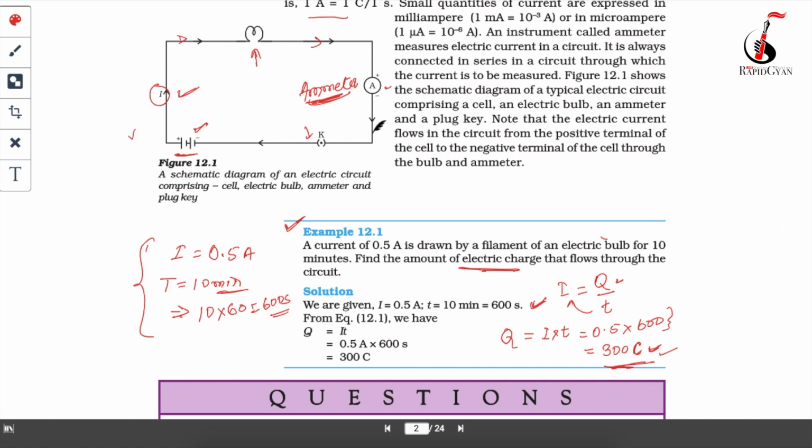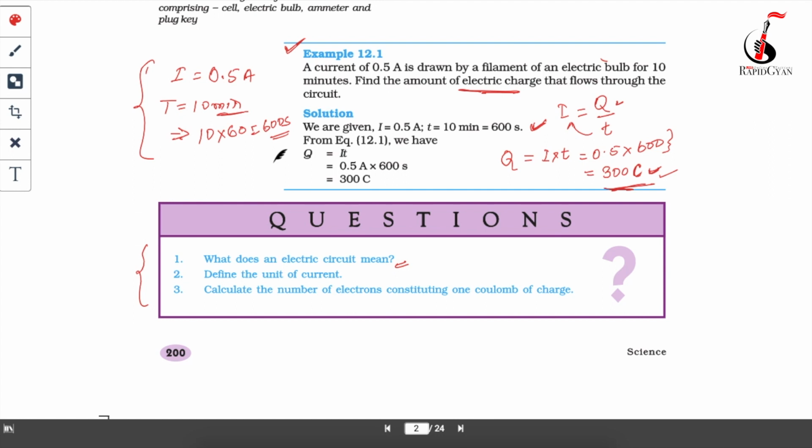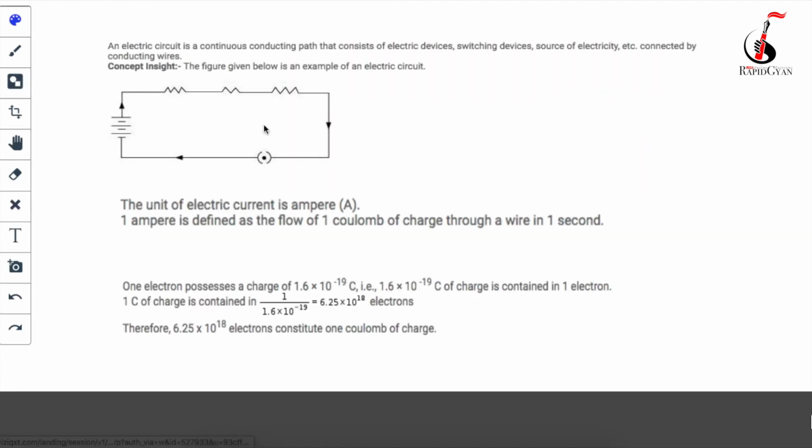Okay, and conducting paths, what are the conductors? Means from which the current can flow. A continuous conducting path which consists of a few electrical devices like your bulb, tube light, fan, your switch, your ammeter. So these are your electric devices. So this is your electric circuit.